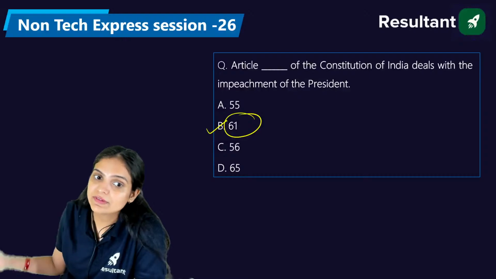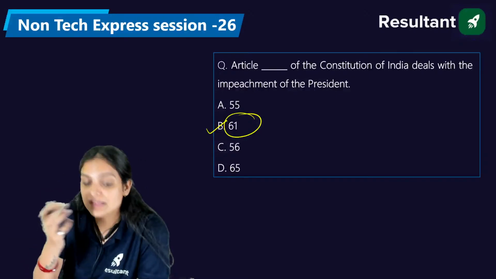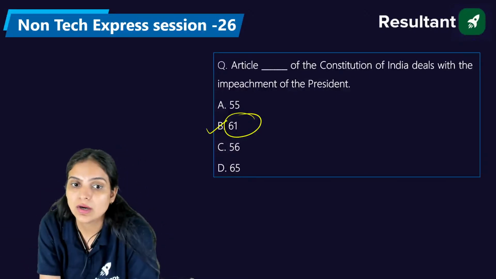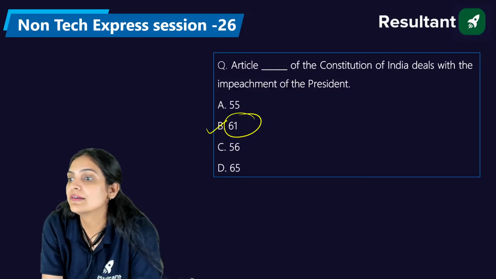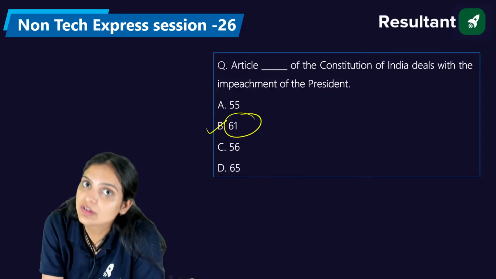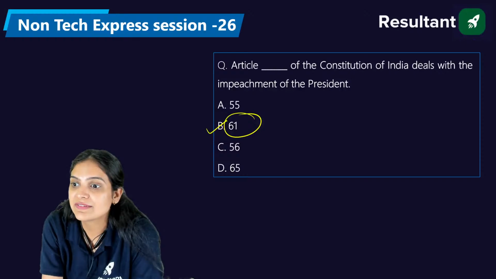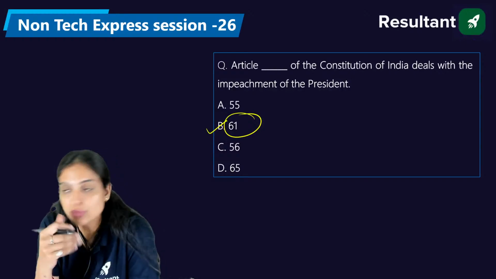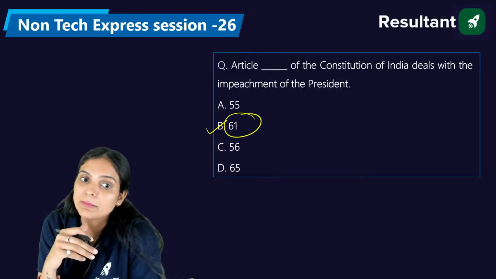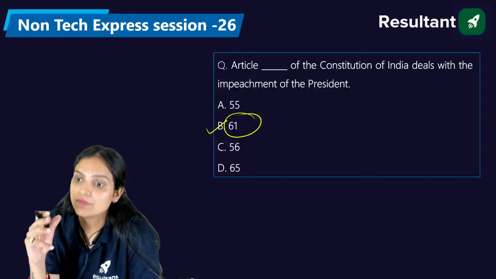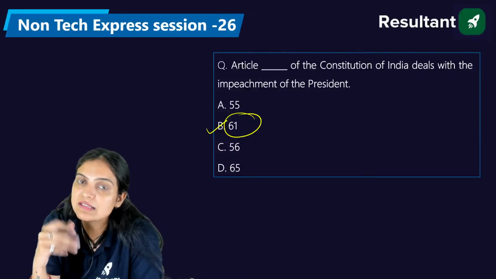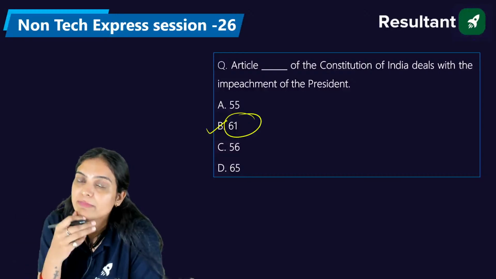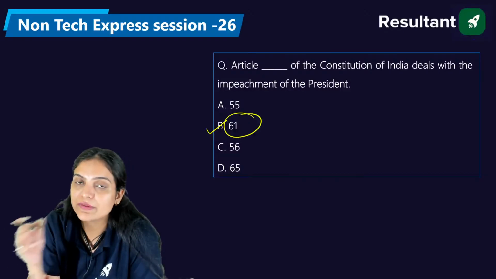In the same way, we have article number 72, in which we have discussed the pardon powers of the president. Under article number 76, we have the attorney general of the country. Under article number 78, we have the responsibilities of the prime minister to discuss the proceedings which he took in the parliament with the president. He needs to discuss these things with the president. 79, we have parliament. 80, we have Rajya Sabha. 81, we have Lok Sabha.